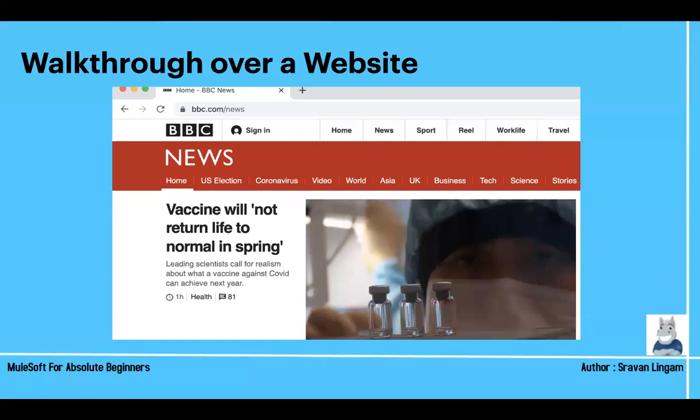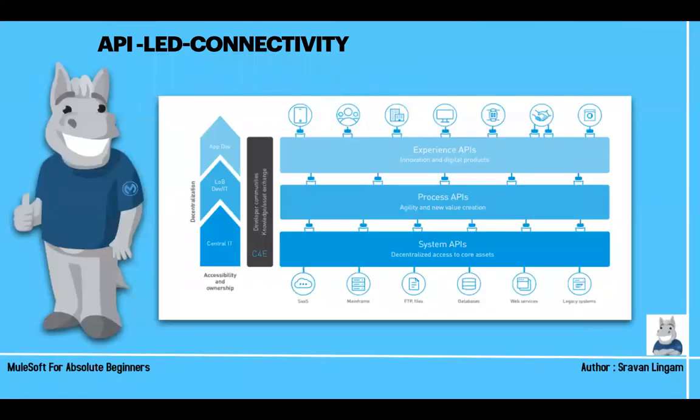So we have completed the walkthrough of our website. Then the API-led connectivity approach. This is why MuleSoft has become more popular. Beginners, try to understand. I know in the very first go you might not understand what APIs are, but try to understand in layman's terms, then you can imagine and understand. So API-led connectivity is an approach, guys. We can also say API-led connectivity is a methodology.